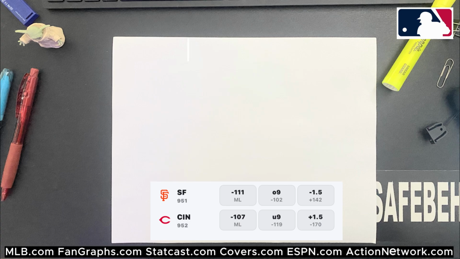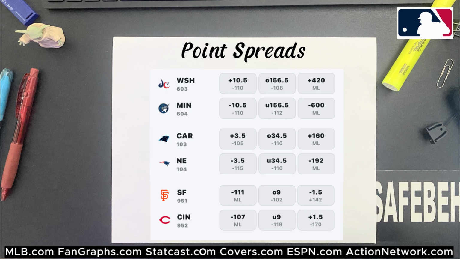Point spreads, or run lines in baseball, are usually set at a standard -1.5 for the favorite and +1.5 for the underdog. This means that the favorite must win by at least 2 runs, while the underdog can lose by 1 run or win the game outright for the bet to pay out. In basketball and football, point spreads vary widely based on the matchup and expected margin of victory. A football game may have a spread of -3.5, while a basketball game might have a spread of -10.5, depending on the teams' relative strengths.